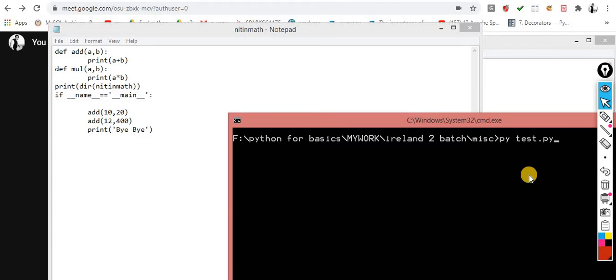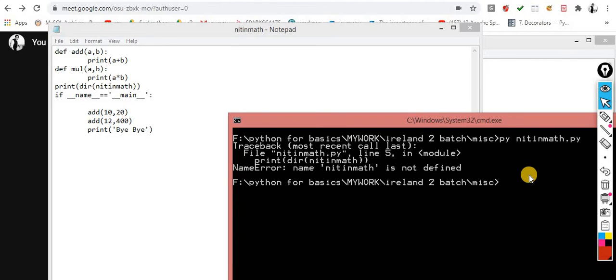So I am calling it nitin math. Dir is not working. It should work. Print dir nitin math: name nitin math is not defined.